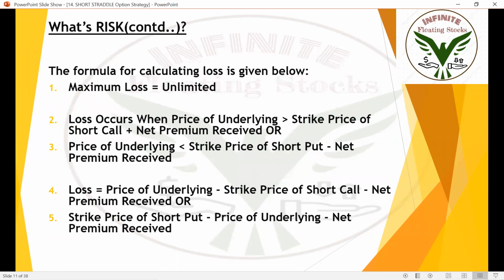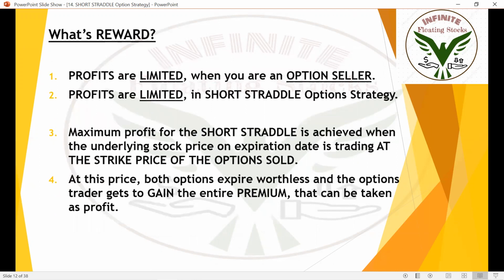And this is a formula to calculate the risk. If you don't understand, no worries, don't pay any attention to this formula. It's hard to remember. If you're lazy to remember, no worries, don't write it down in your notebooks, because it's unnecessary. We are not going to write any examinations here. So just get on to payoff charts and understand them. You'll get to know the maximum money you're going to lose if it goes against you, or the maximum reward you're going to get if it stays in your range.